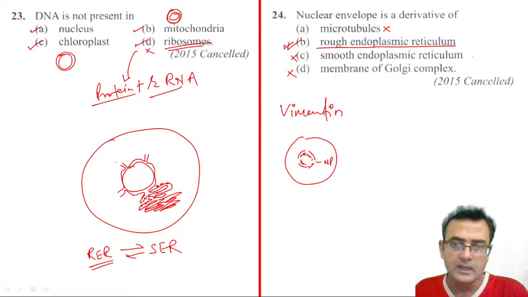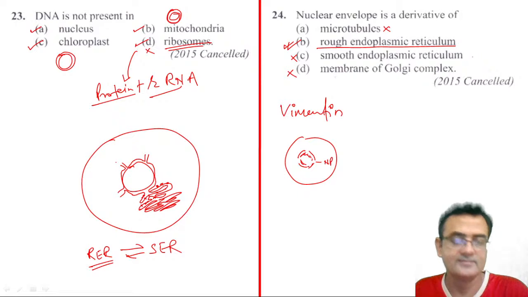Sir, I say B. Yeah. Ajay Tiwari, you are correct. Then you are correct. Yeah, correct. Good. This is a good question. Okay.